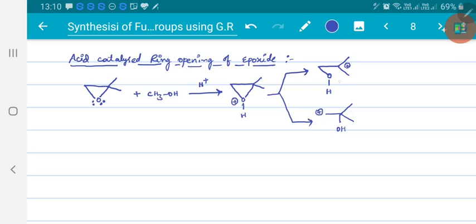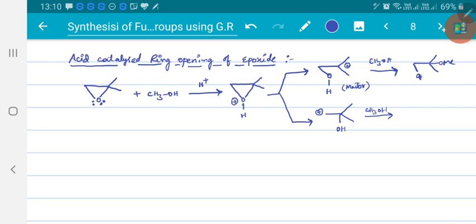We already know that tertiary carbocations are more stable, so this will be the major product. Now when this undergoes hydrolysis, in the presence of methanol, which we have taken in the first step itself, this will convert into OCH3 here,